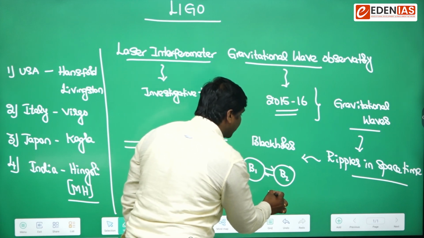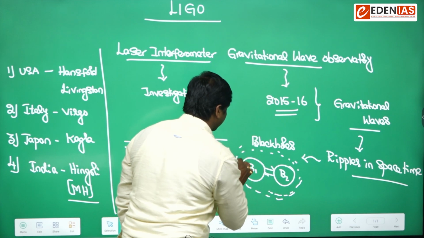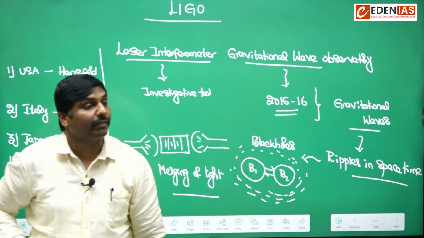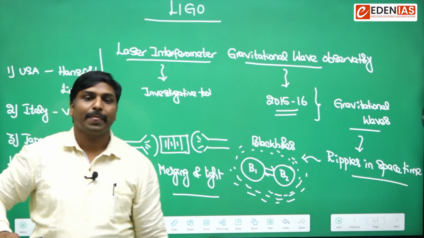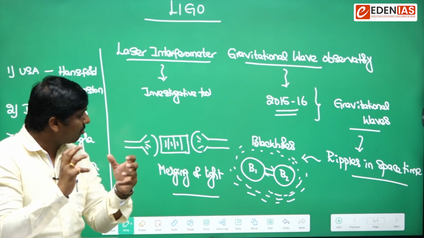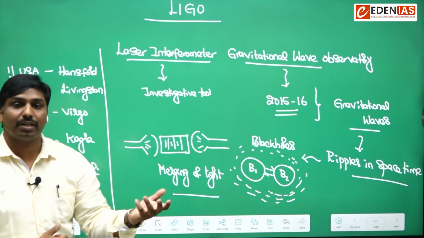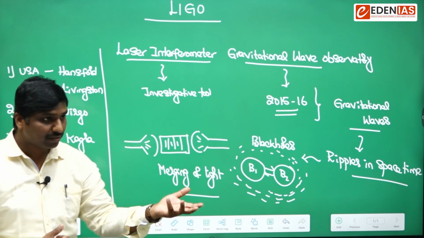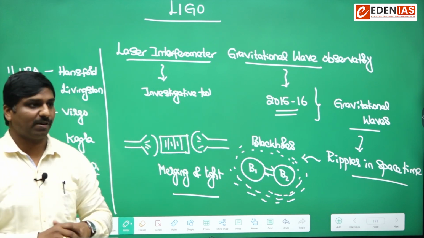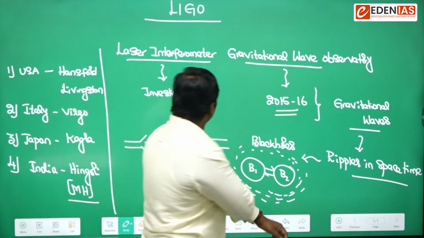The ripples generated when these two black holes collide are nothing but gravitational waves. That's how they are produced. These two large masses can be anything: white dwarf stars, supernova stars, black holes, any large masses.